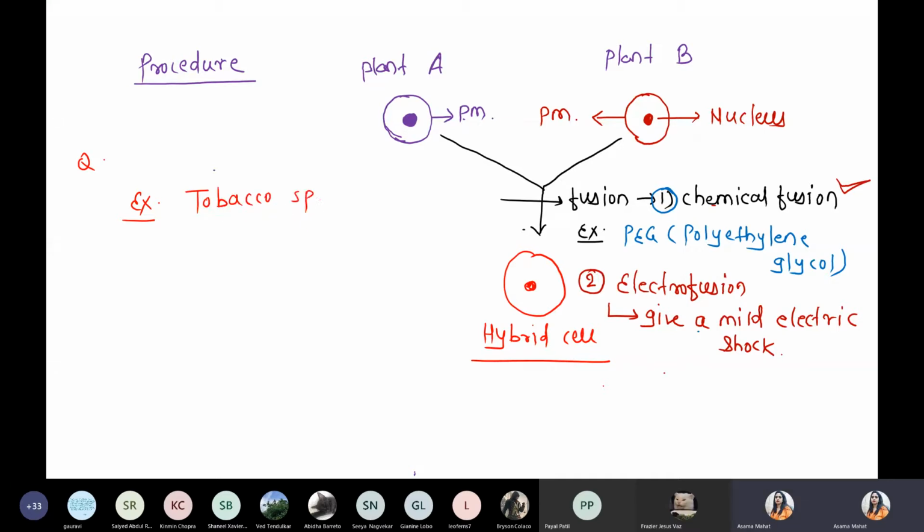One species, tobacco, which is a hybrid species. And another example is pomato. It is one product produced by the hybridization technique, somatic hybridization, but it's not a commercial product.